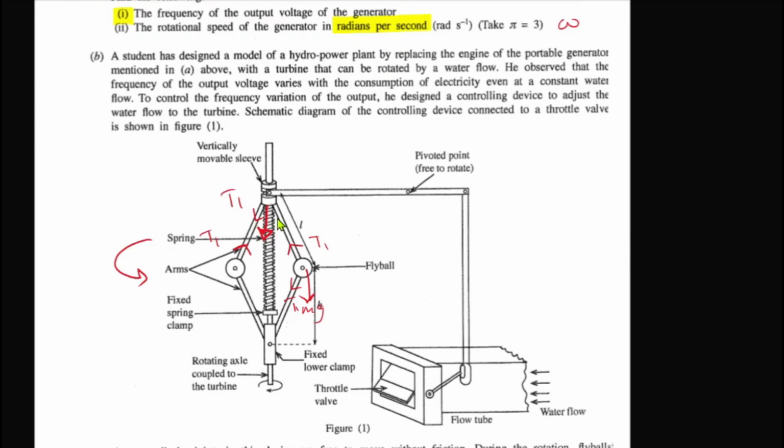What happens is when this rotates with omega, due to these two T1 forces, this tends to move downwards. Then of course it will start to contract by an x distance, which is given to be 20 centimeters.